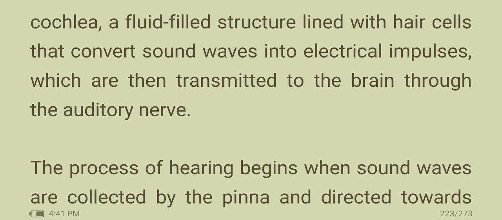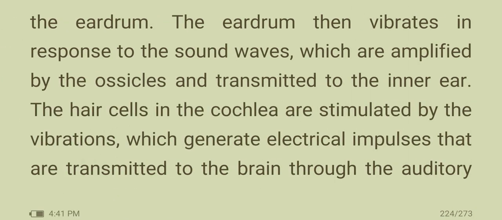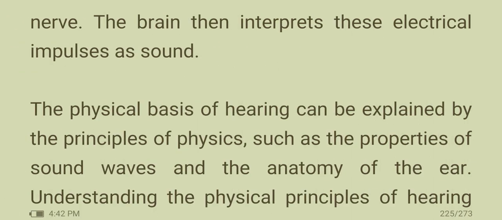The process of hearing begins when sound waves are collected by the pinna and directed towards the eardrum. The eardrum then vibrates in response to the sound waves, which are then amplified by the ossicles and transmitted to the inner ear. The hair cells in the cochlea are stimulated by the vibrations, which generate electrical impulses that are transmitted to the brain through the auditory nerve. The brain then interprets these electrical impulses as sound.